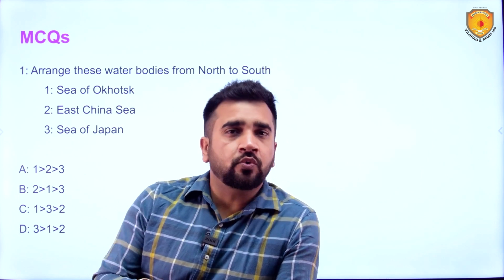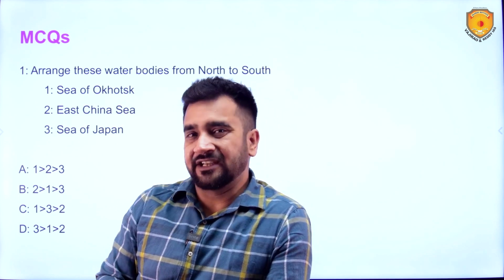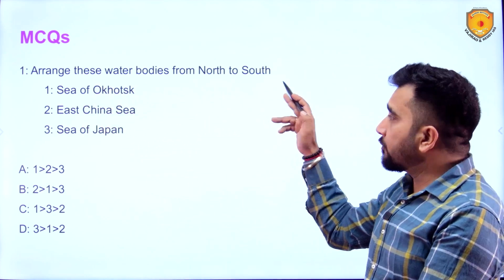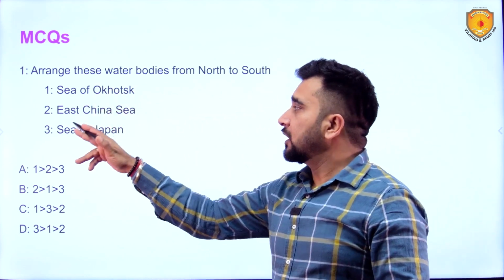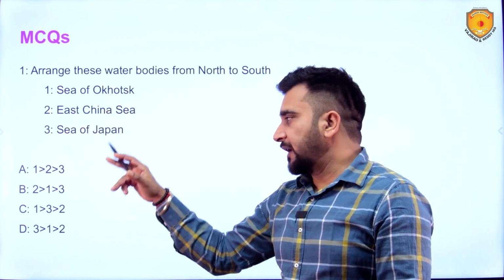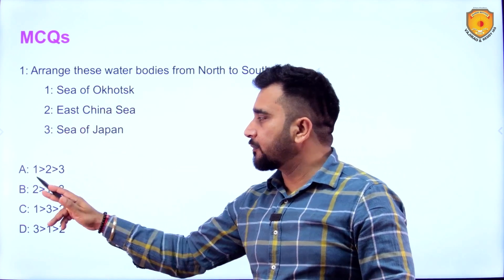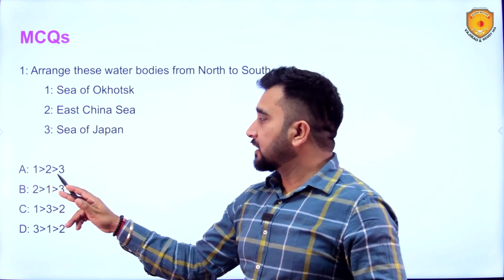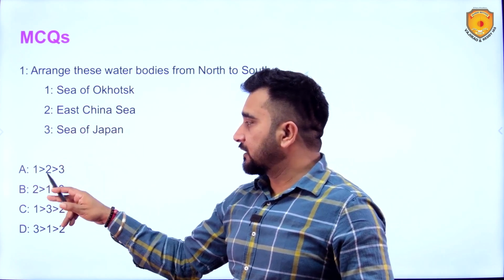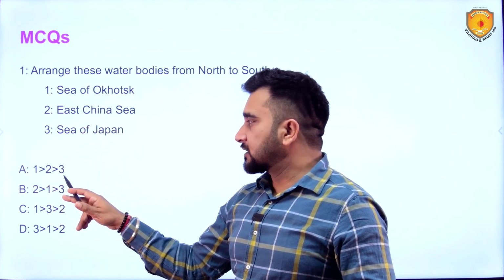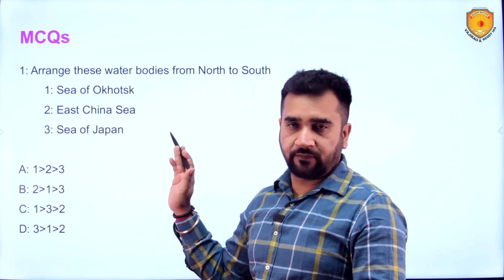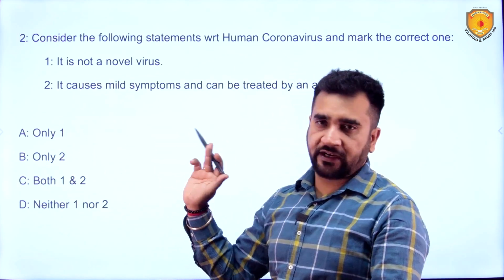Now coming to the MCQs based on these 3 topics which we have covered today. First, arrange these water bodies from north to south: 1, Sea of Okhotsk, 2, East China Sea, 3, Sea of Japan. The option 1, 2, 3 simply means that Sea of Okhotsk is the northernmost, followed by East China Sea, and the southernmost is Sea of Japan. So you have to find out the correct one.